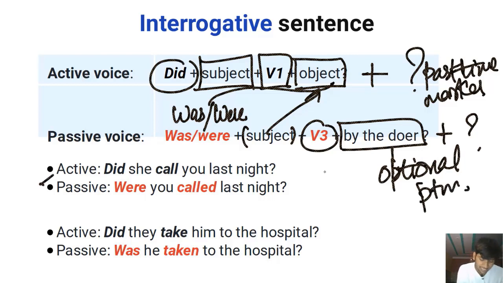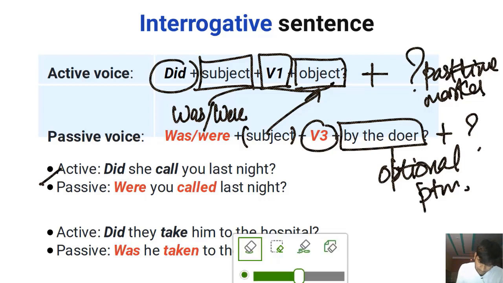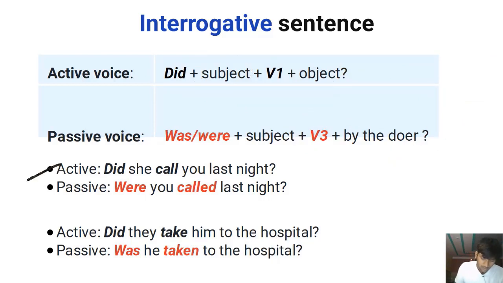Let's understand this. Active voice, let's clear this before we look at the examples. Active voice, did she call you last night? Did she do something? We're basically trying to know something, and the answer to this question is either going to be yes or no. Did she call you last night? You're either going to say yes or no. You can't say something else. So did she, subject, call, verb, you, object, last night is the time of the action, is the past time marker. Did, the speaker is basically asking something, right? You'll either say yes or you'll say no, right?